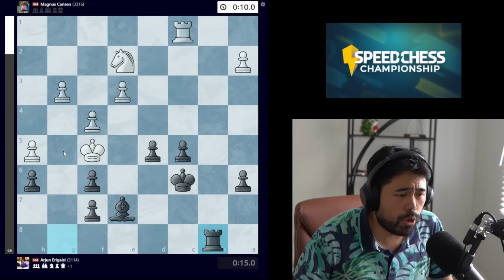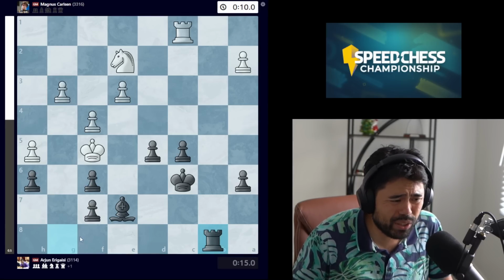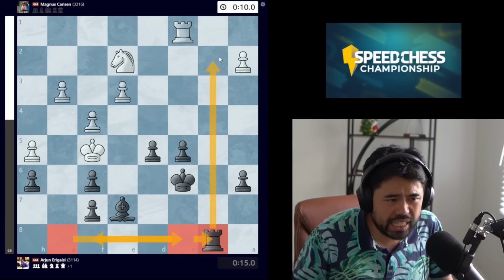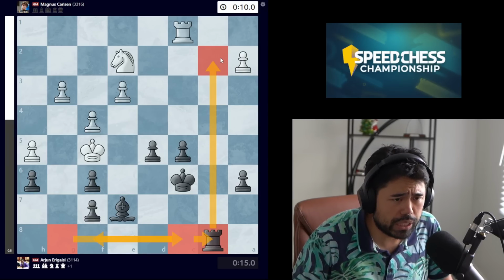So great understanding from Arjun. This shows his skill as a player, swinging the rook to g8 to c8 to b8 now, taking the open file, and Arjun is very close to winning the game.